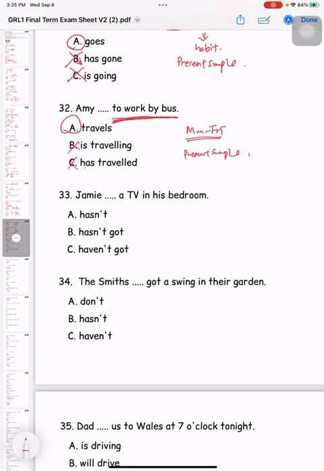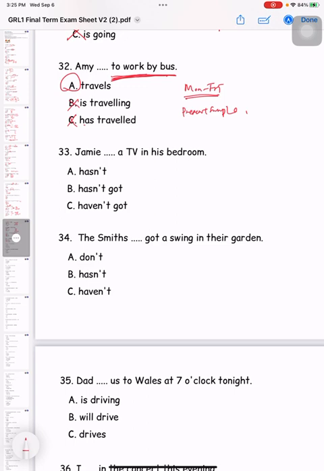Okay, now 33. Jamie a TV in his bedroom. Okay, so which one is the answer? Hasn't got a TV, right? So Jamie 没有电视. Which one is the answer? Is B, hasn't got. Cannot be hasn't a TV. Cannot be haven't. Okay, why? Because Jamie is one person. One person, we need to use has. Okay, but if let's say there are more than two, then only we use have.